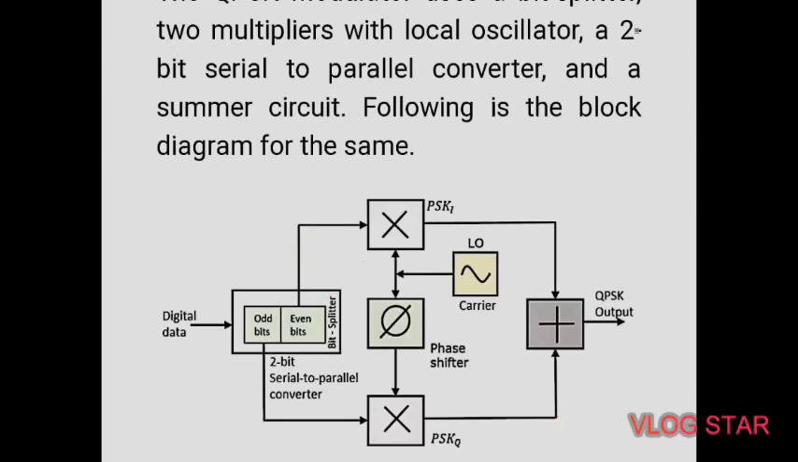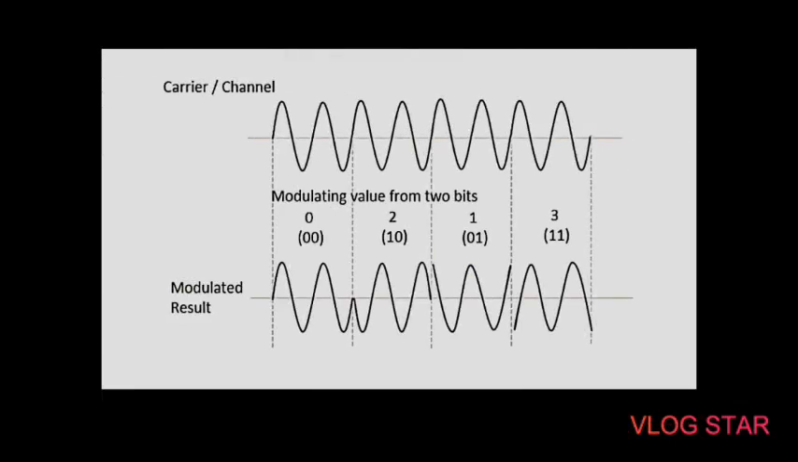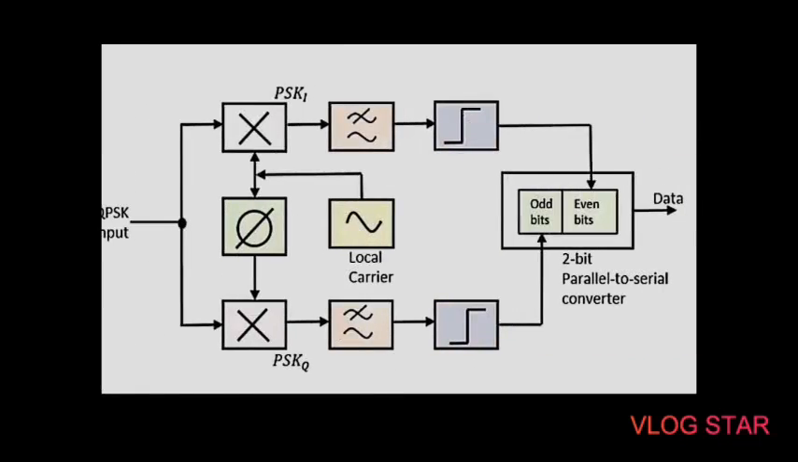Here we can see this is the carrier channel, and this is the modulated result. The modulating values from 2 bits are 00, 10, 01 and 11.